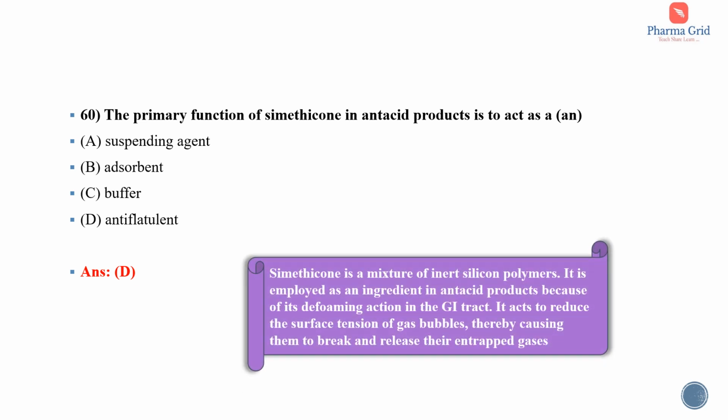What is simethicone? Simethicone is a mixture of inert silicon polymers. It is employed as an ingredient in antacid products because of its defoaming action in the GI tract. It acts to reduce the surface tension of gas bubbles, thereby causing them to break and release their entrapped gases.